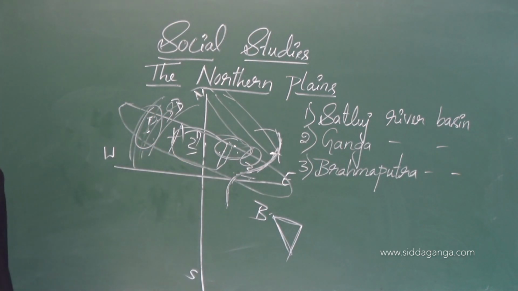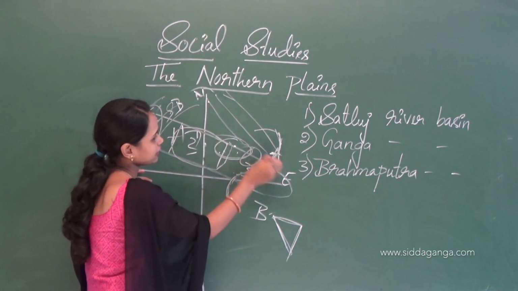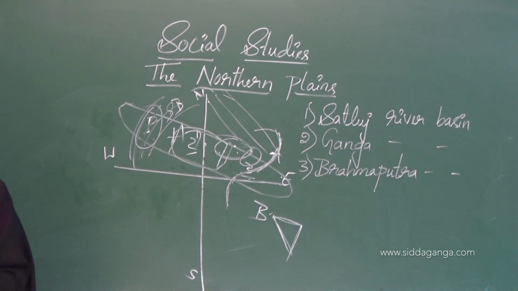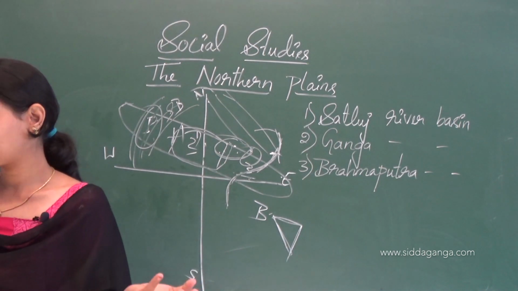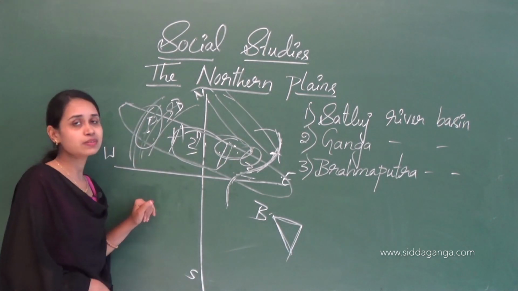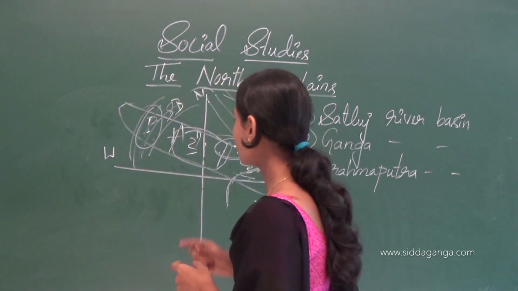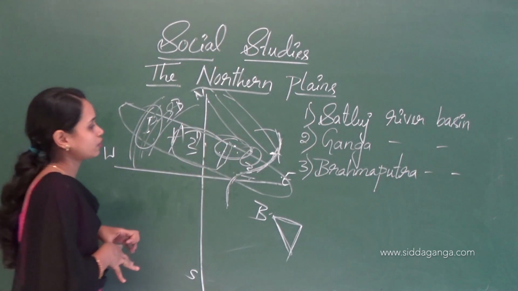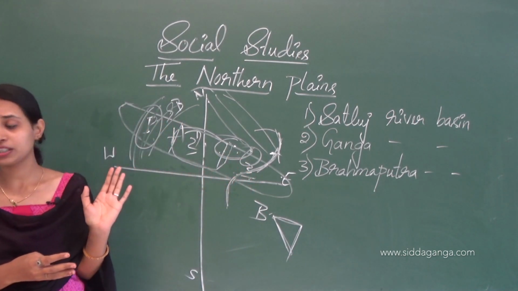Assam is in the northeast of our country. The main crops are paddy and jute. Assam state is very famous for tea and the huge deposits of petroleum.